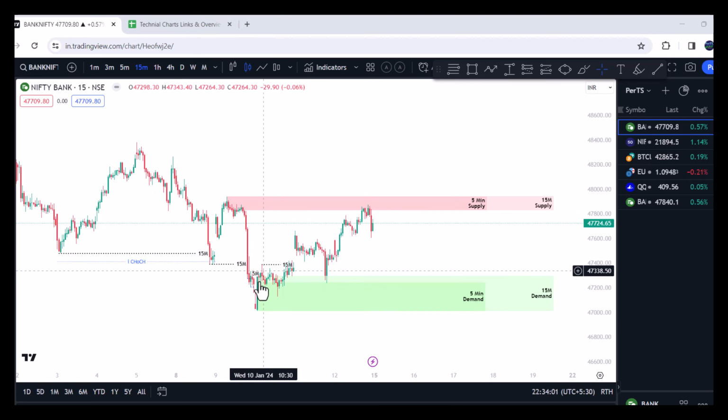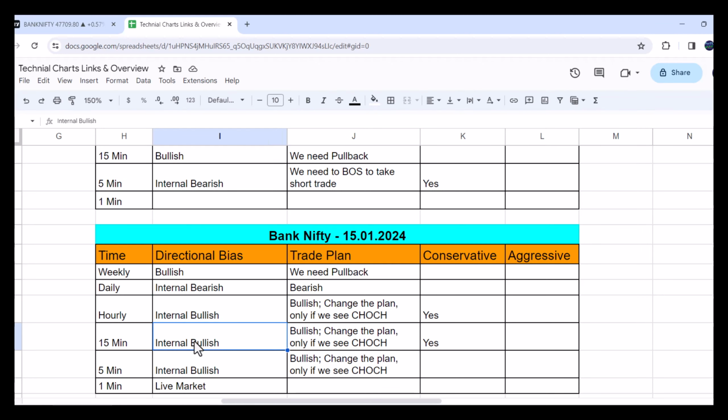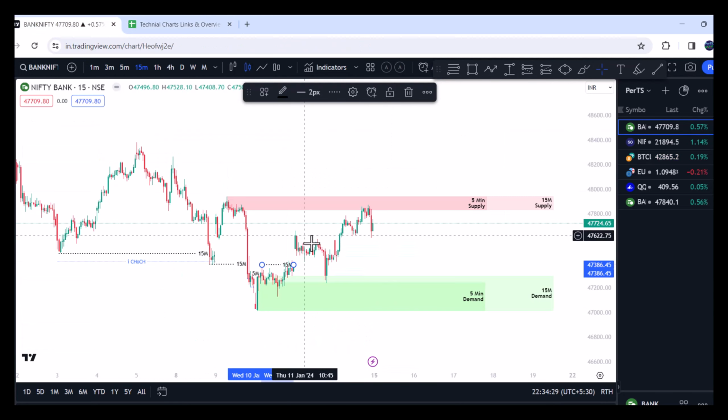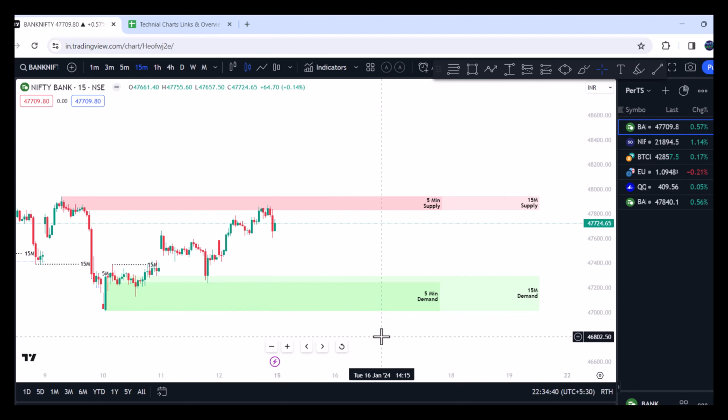So the 5 minutes converted to bullish here, the 15 minutes converted to bullish here, and the 1 hour time frame converted to bullish at this level. All these three time frames show internal bullish, internal bullish, internal bullish. We will convert to a bearish trade on the hourly and 15 minutes, and on the 5 minute, only when we see a change of character. That means the market has to form a bearish scenario. In this case, our 15-minute structure first needs to close below this 15-minute demand zone, then we will say the market has turned bearish.